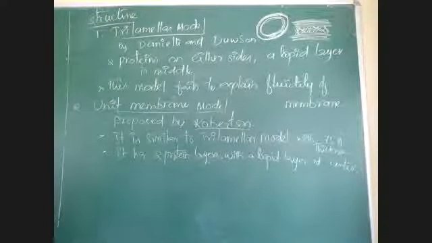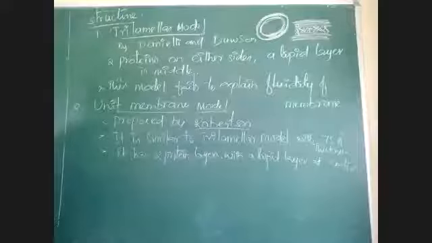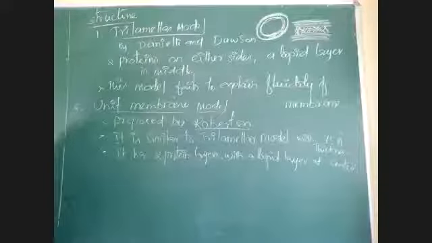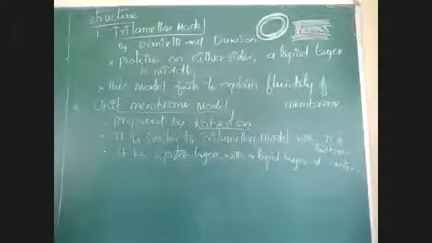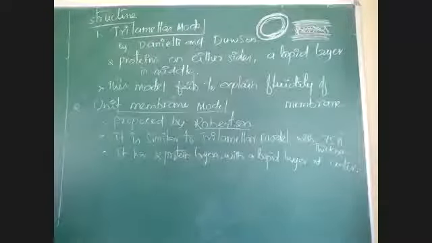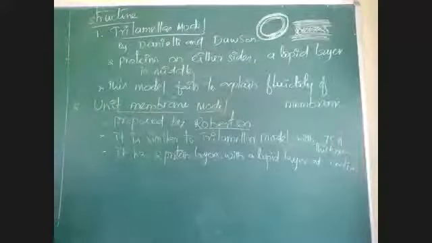See, this also fails to explain the fluidity of the membrane, because there are two protein layers. The trilamellar model and this one are both the same, but they are named differently.